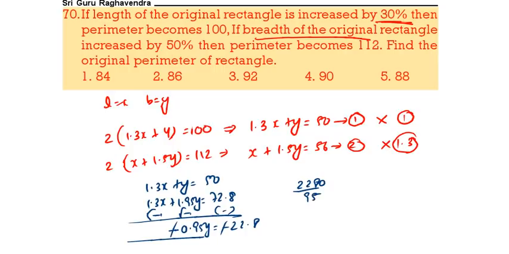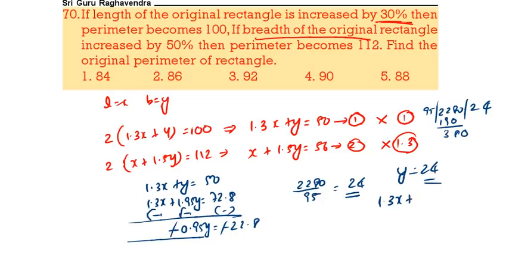2280 by 95. 95 2s are 190, then 95 4s. It will be equal to 24. Y value we got is 24. If y value is 24, then 1.3x plus 24 is 50. Therefore 1.3x is equal to 26. Therefore x value is 20. Y value 24, x value 20.